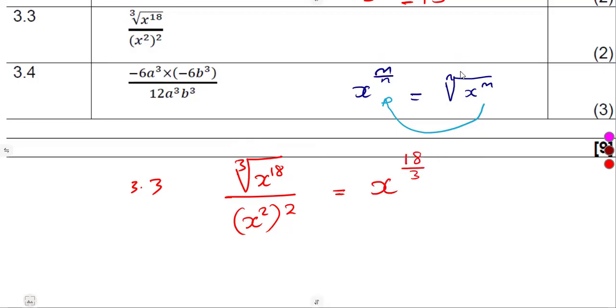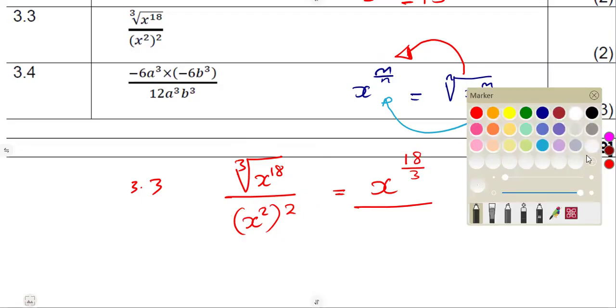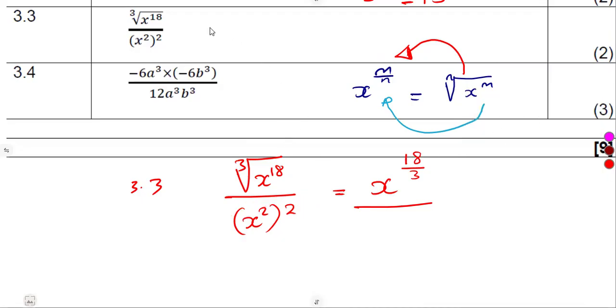We have removed this part. We have just rewritten it like this in a way that we understand much better. All right. What about this one? Which law are we going to use? Remember that if I have an exponent and another exponent, I can simply combine these to a times b. So it will be x to the exponent of ab. So these two can multiply each other. That's x to the exponent of 4.